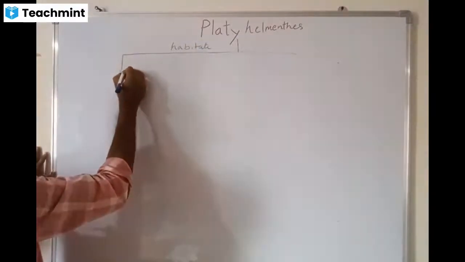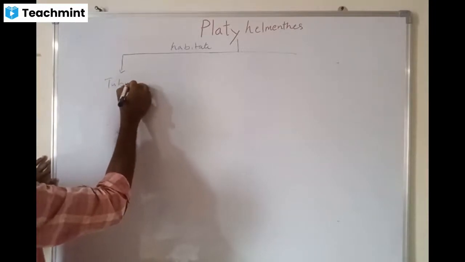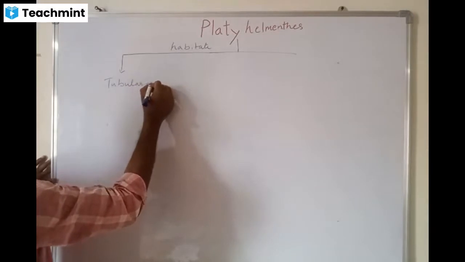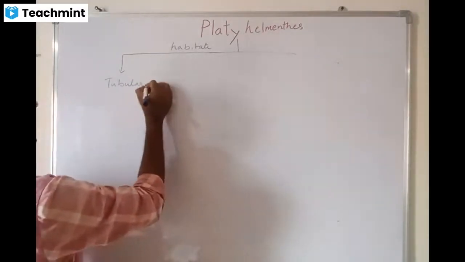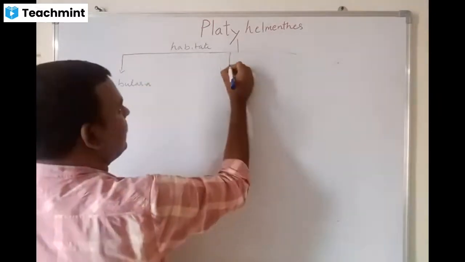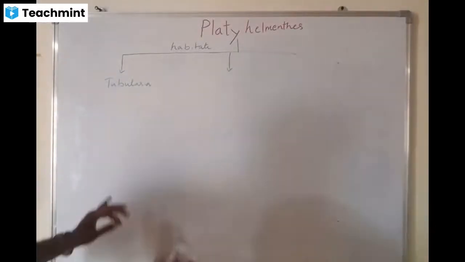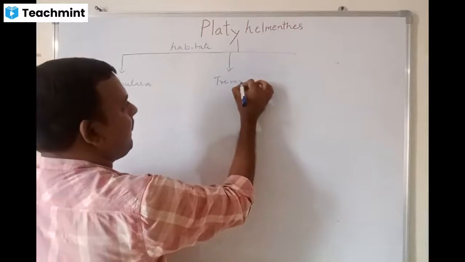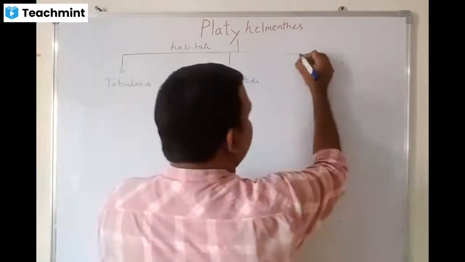One is turbellaria, the other is trematoda, and cestoda.